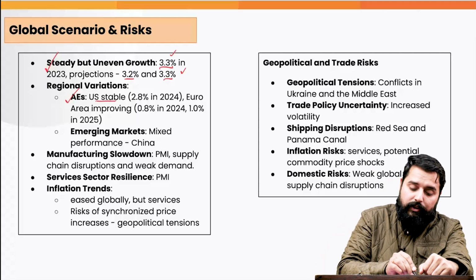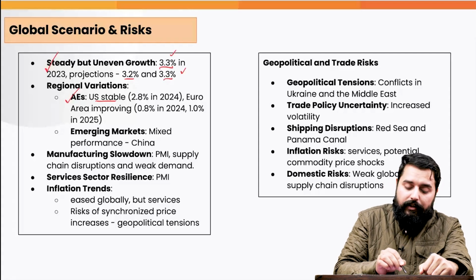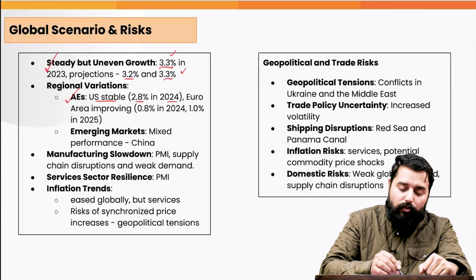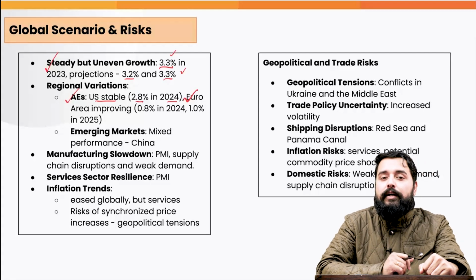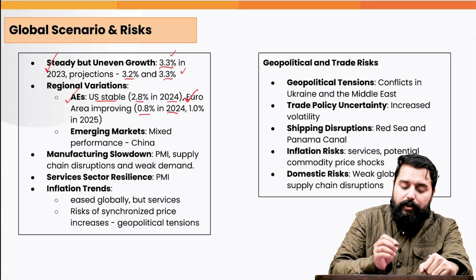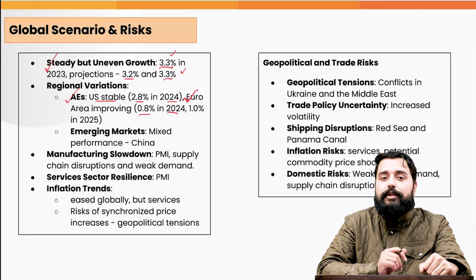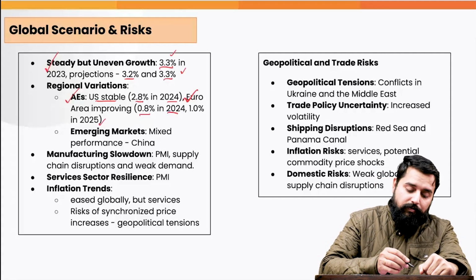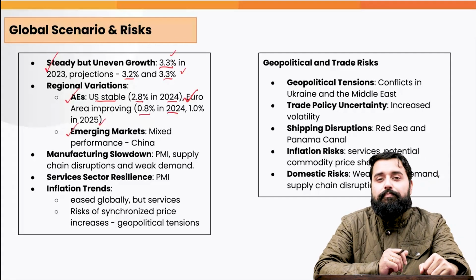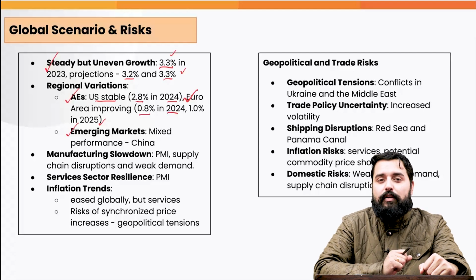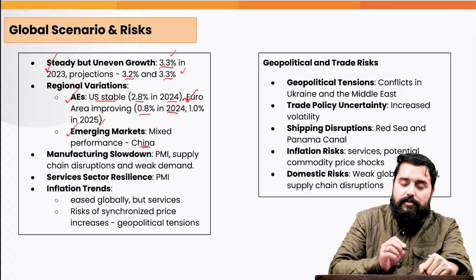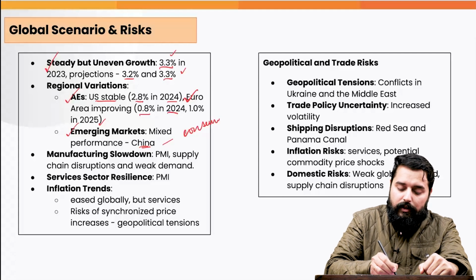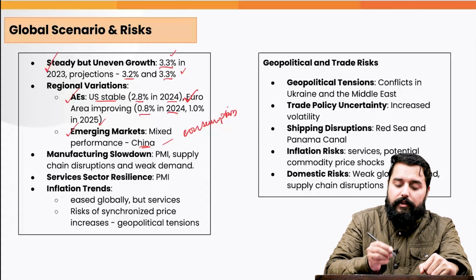Therefore, the US growth rate, it has been stable. It is about 2.8% in 2024. Even the euro area is also improving. It grew at 0.8% in 2024 and it is projected to grow at 1% in 2025. Whereas when we look at the emerging markets, the performance has been mixed. For example, China has faced issues. It has faced issues in terms of consumption. The consumption has been sluggish there.